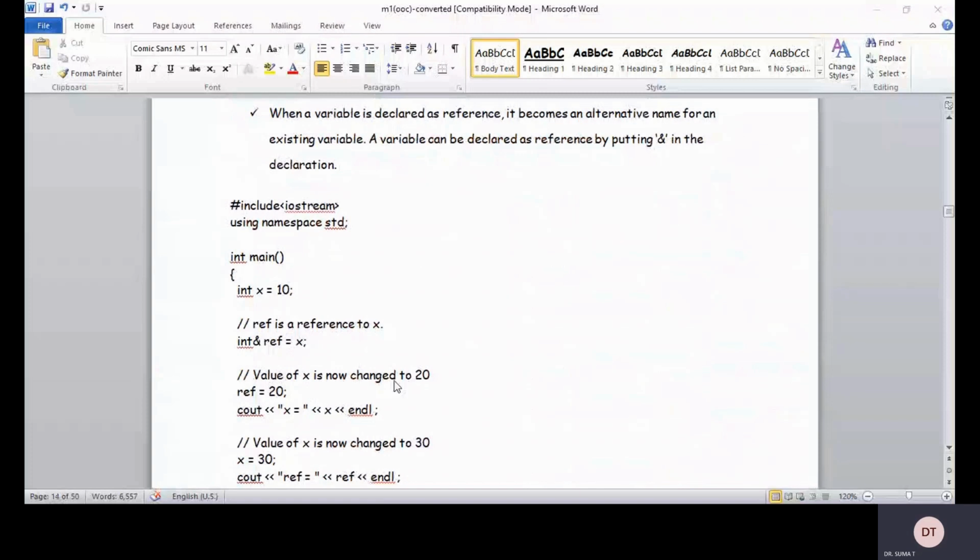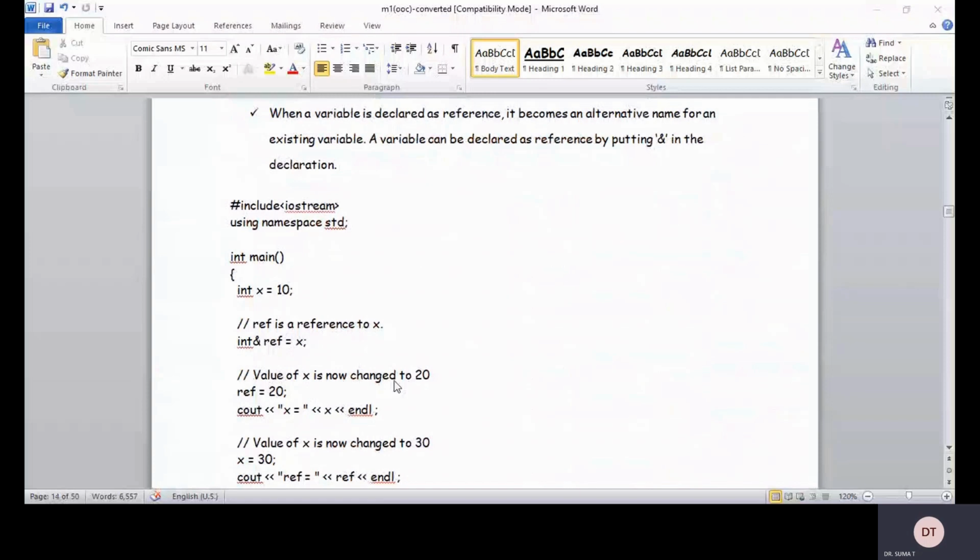Now what I am doing is changing the value of the location x with the value 20, right? So whatever changes I make on x also reflect on ref, and whatever changes I make on ref reflect on x. Both are referring to the same location itself, right? So the value of x is now changed to 20, ref is equal to 20.